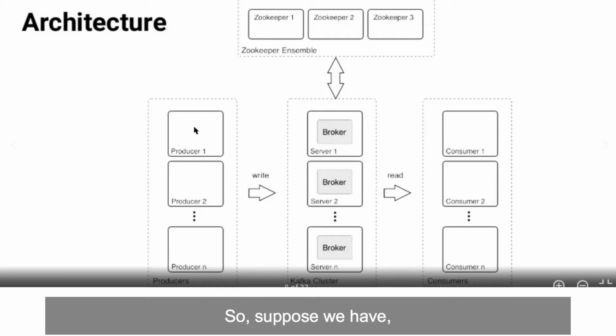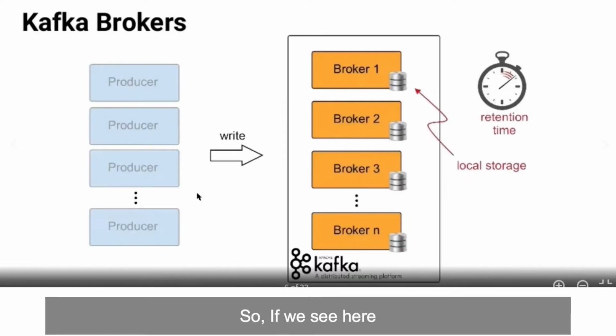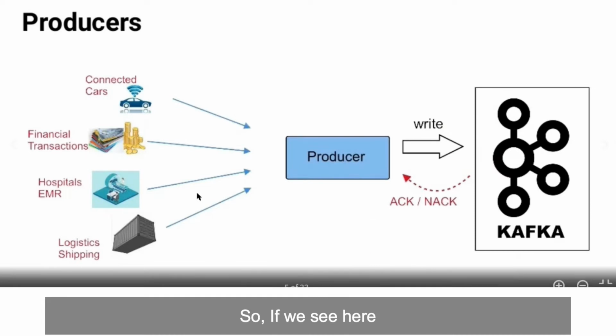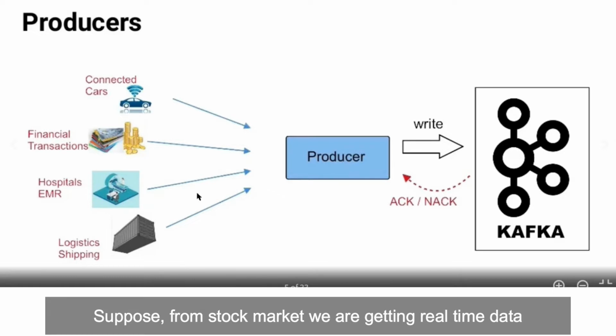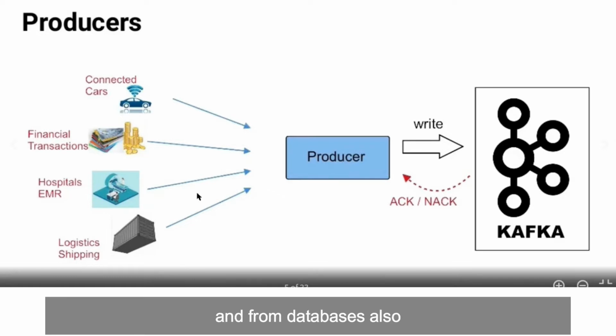So suppose in here, producers are basically different sources, right? If we see here, we can get data from any of these sources, from multiple devices which are connected to the internet, or from the stock market where we are getting real-time data, and from databases also. Any of these sources, we are calling them producers here, right?